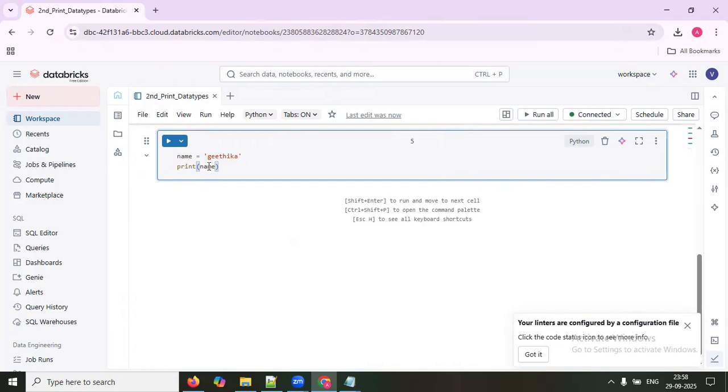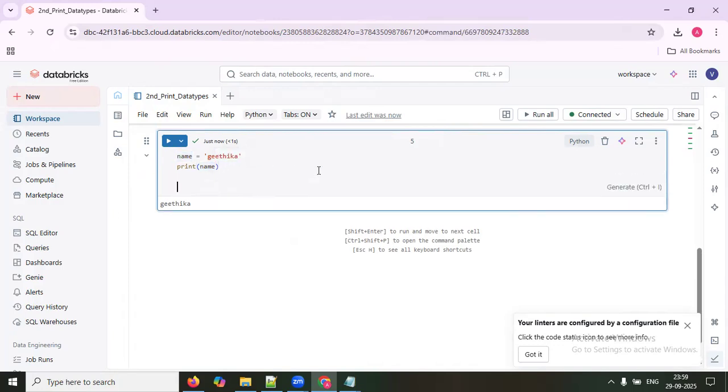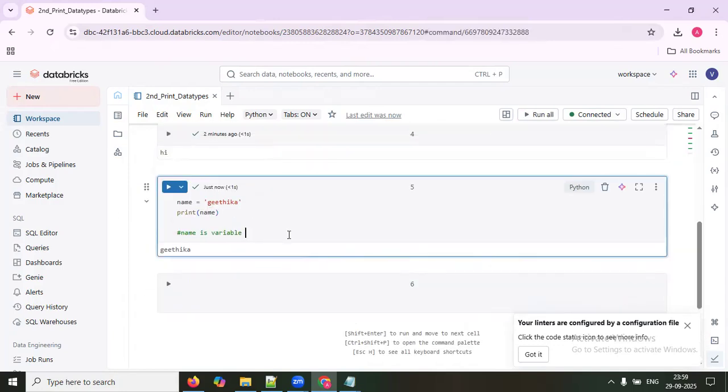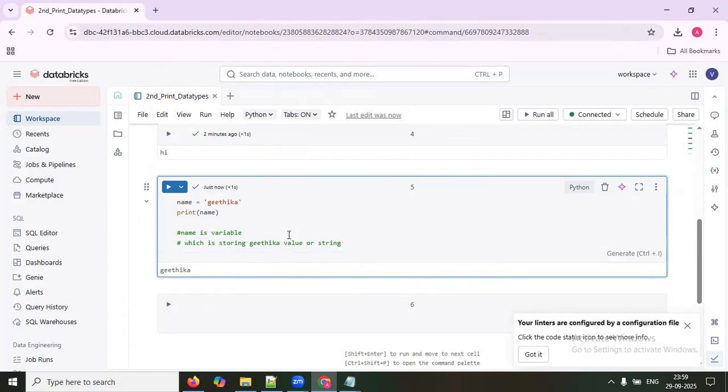Now, what is this name? Name is not a string. It's a variable, which is storing this data. If you run it, you see what happened? Geetika is printing. Name is what we call a variable, which is storing the value Geetika.